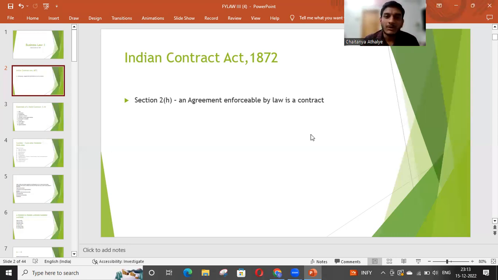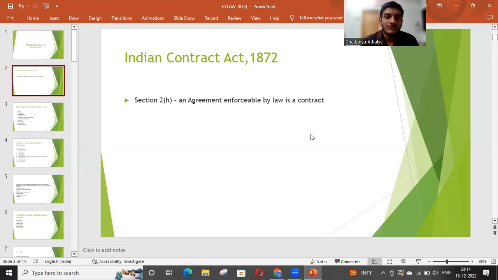Now, how to create the contract? That is also a question. Basically, there is a procedure which we can follow to create the contract. The procedure basically starts with the concept of offer. One person has to give an offer to another person. Then the other person has to accept the offer. Once the offer is accepted, we get something called a promise.